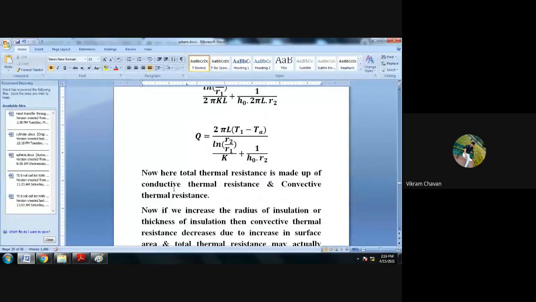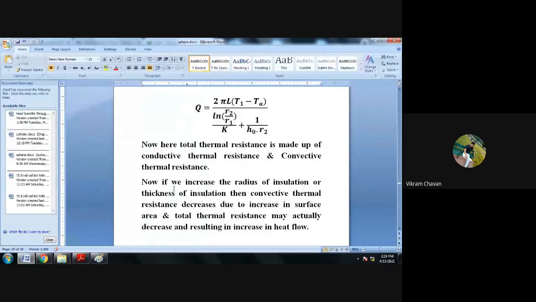Now next, write down. Now here, total thermal resistance is made up of conductive thermal resistance and convective thermal resistance. Full stop.